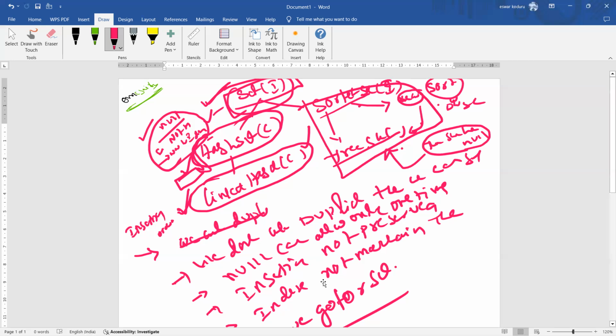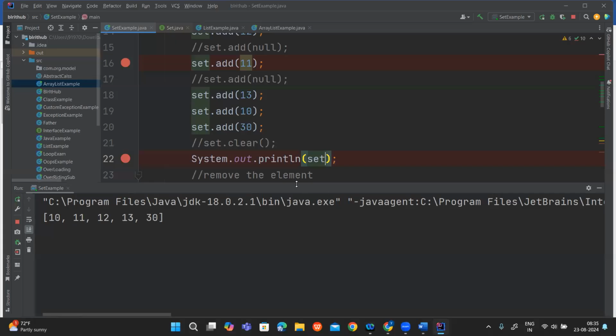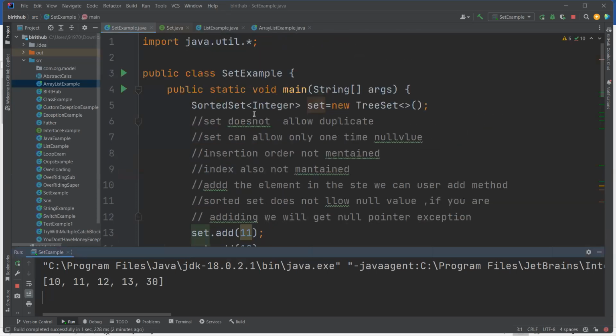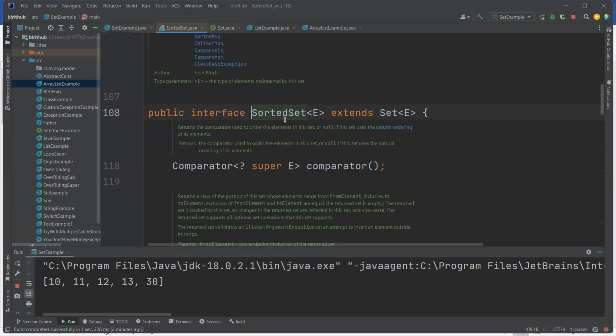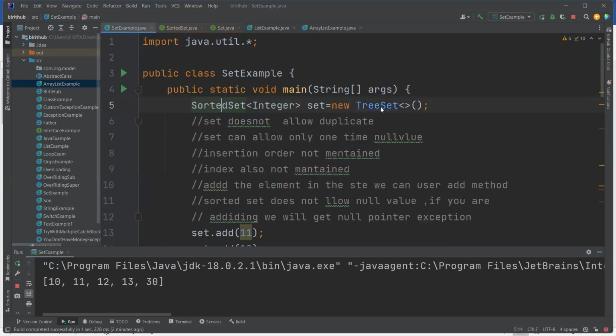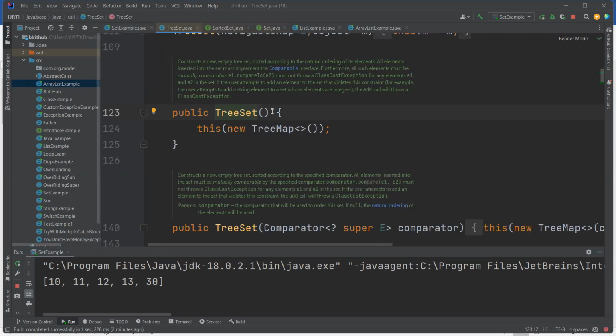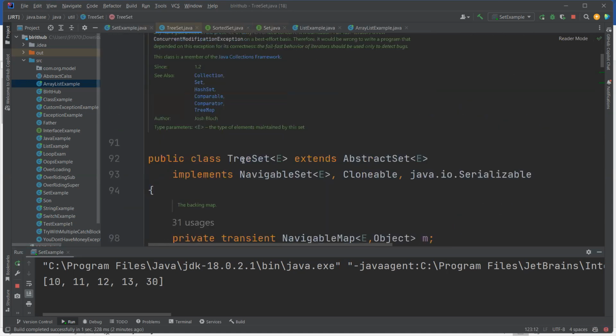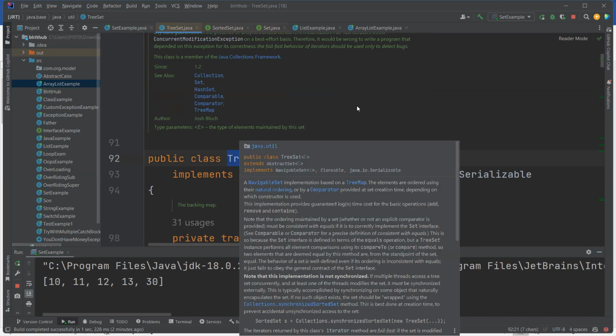If you want more depth on how they implemented the methods, then simply click the control key and open it. See, internally SortedSet extends Set only. TreeSet is a class.